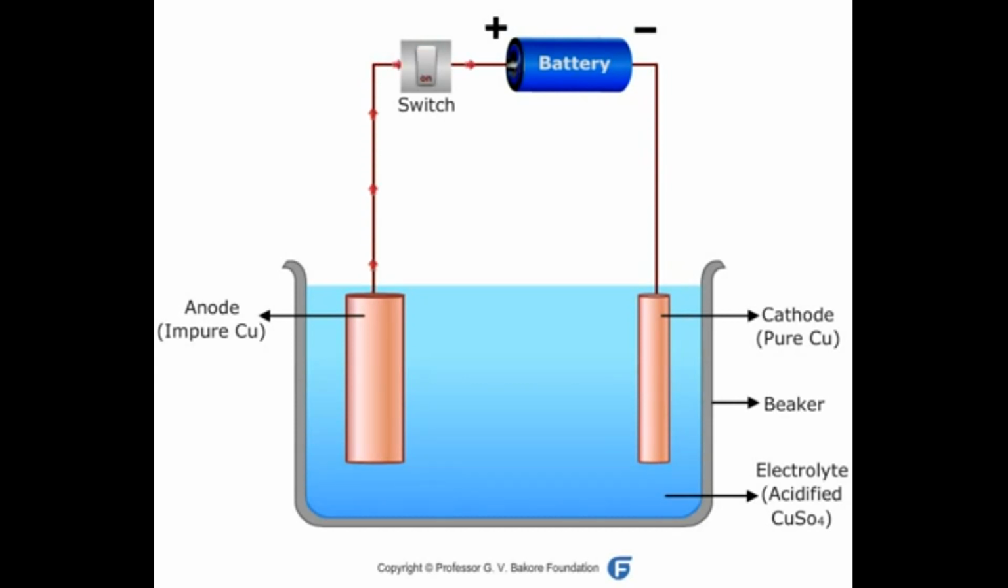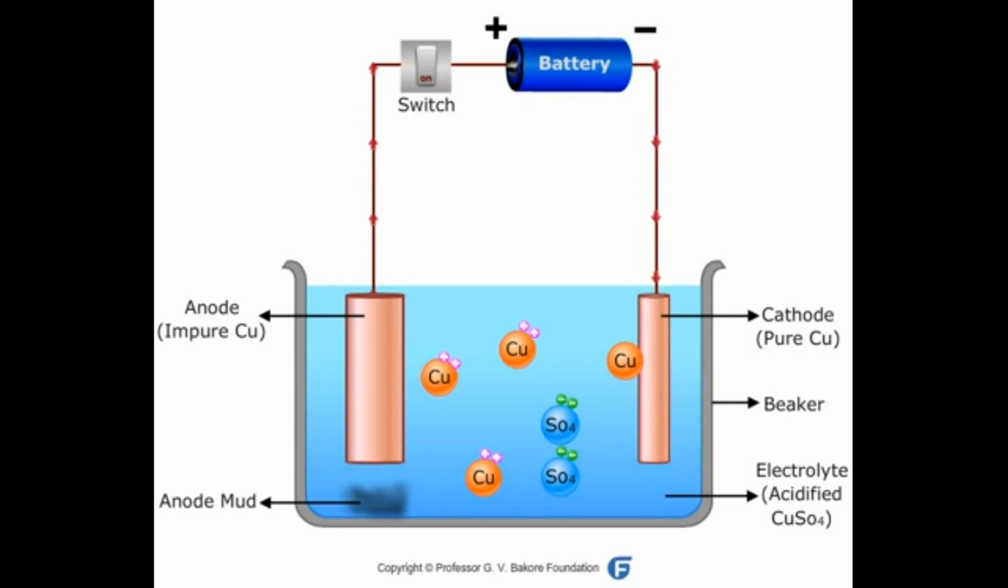When current passes, copper sulfate, that is the electrolyte, dissociates into copper ions and sulfate ions. At the anode, copper atoms lose 2 electrons to the anode and change into copper ions. These copper ions come into the electrolyte. The copper ions from the electrolyte get attracted towards the cathode. They gain 2 electrons from the cathode and in turn change into copper atoms.